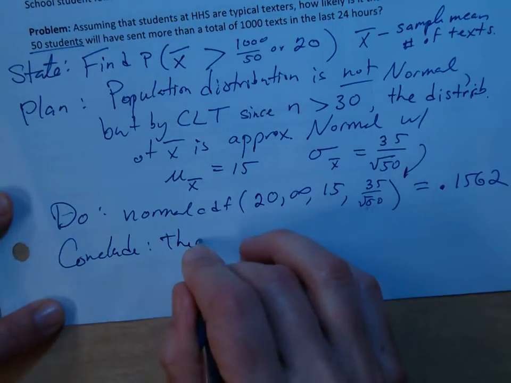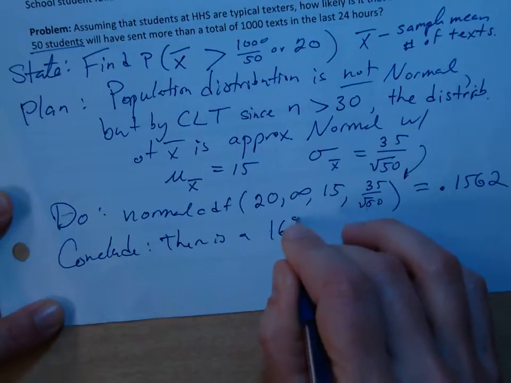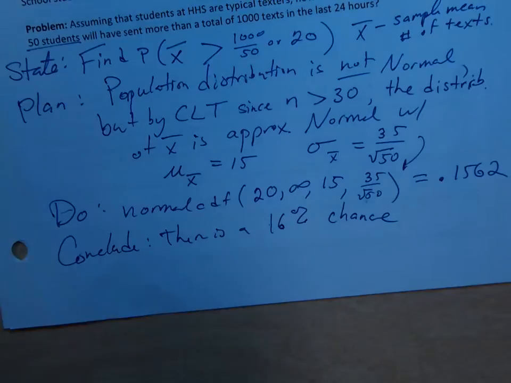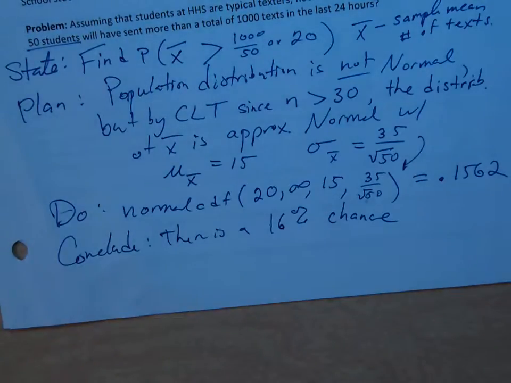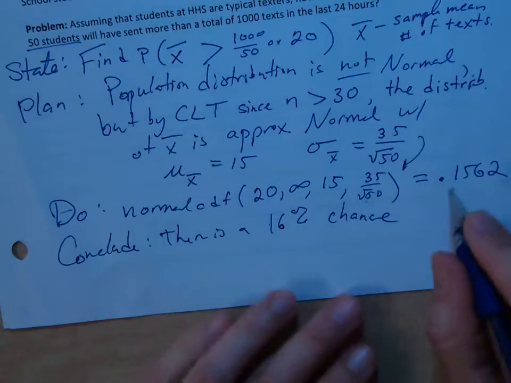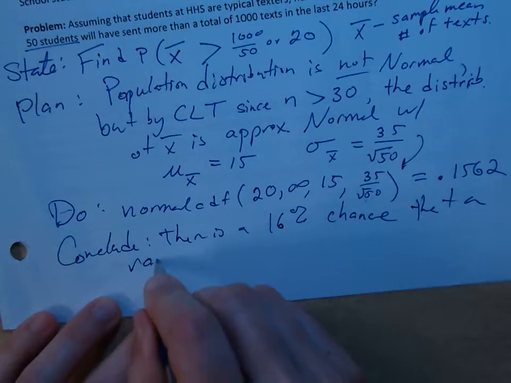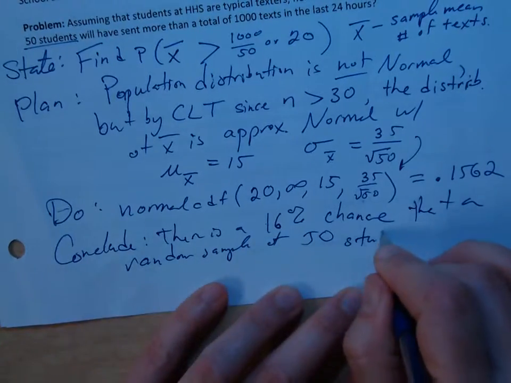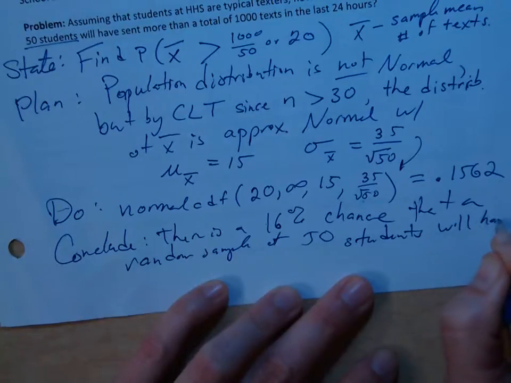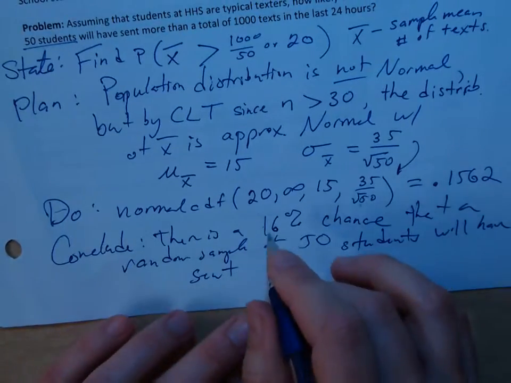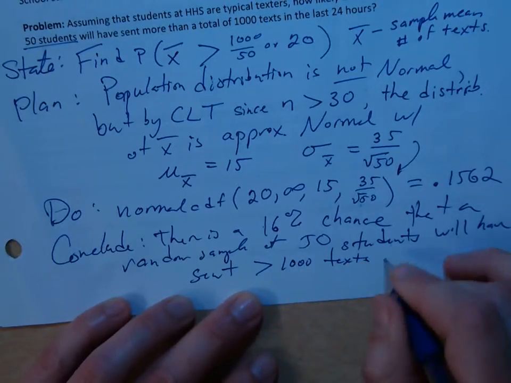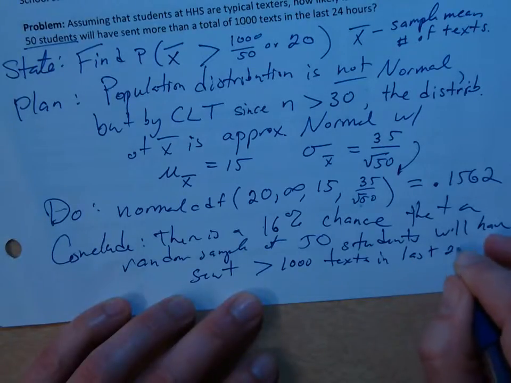So there is a 16% chance a random sample of 50 students will have sent greater than 1,000 texts in the last 24 hours.